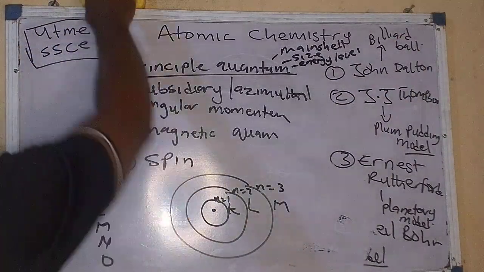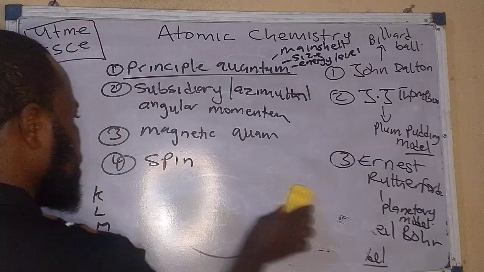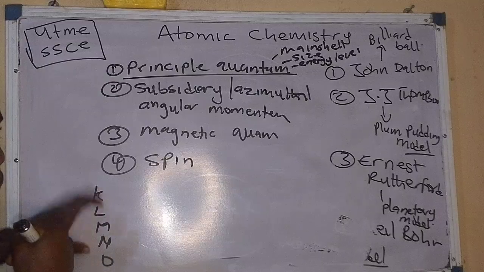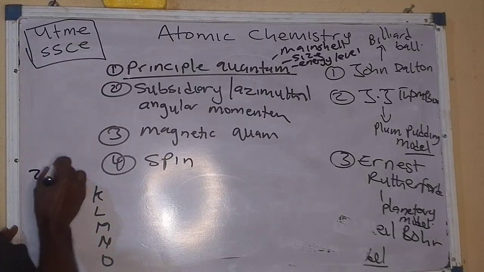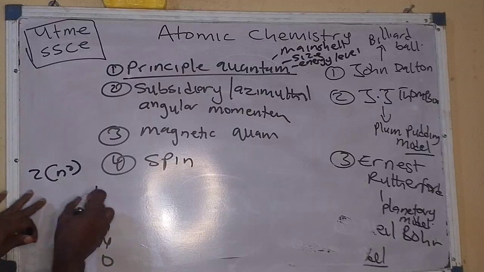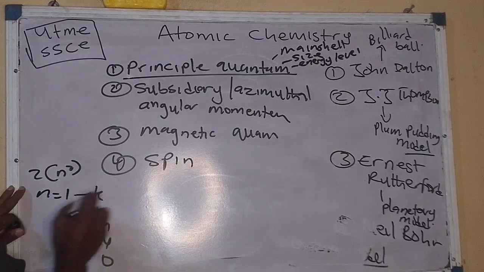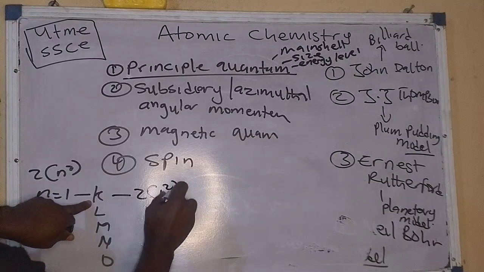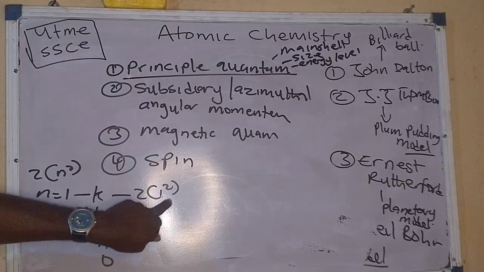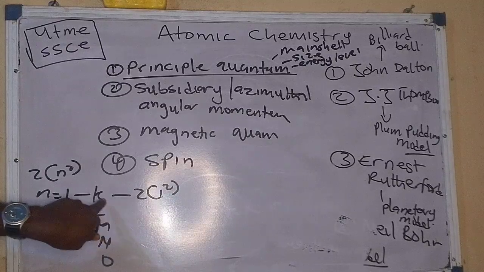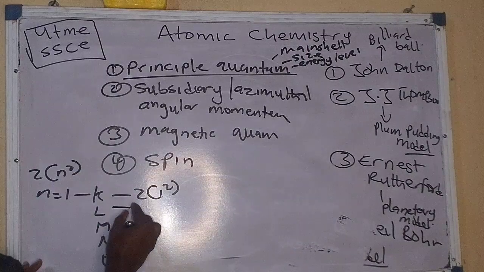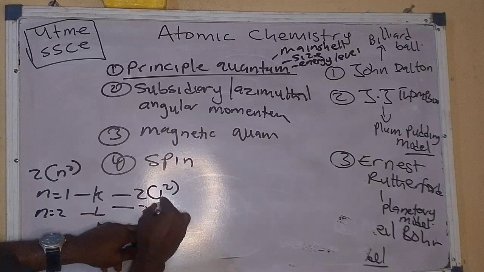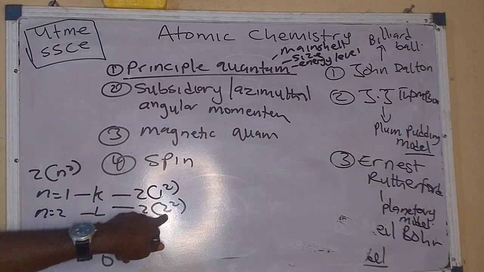Then this subsidiary quantum number, what does it determine? Remember that if you are doing configuration using the KLMNO shells, the number of electrons that each can carry is gotten by 2n squared. For instance, for K, n is equal to 1. Therefore the maximum number of electrons that K can carry is 2 times 1 squared. 1 squared means 1 times 1, which is 1, times 2 gives me 2. So K can carry a maximum of 2. Now for L, n is equal to 2. That means it will be 2 times 2 squared. 2 squared means 2 times 2, that is 4, times 2.